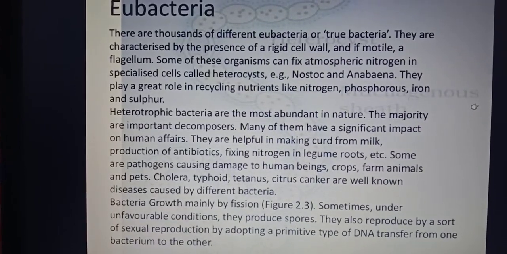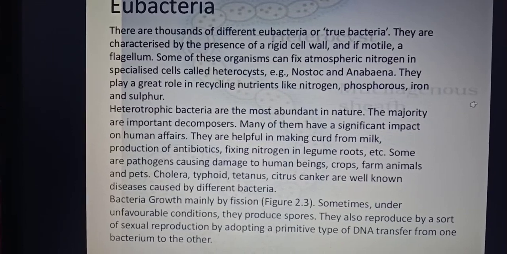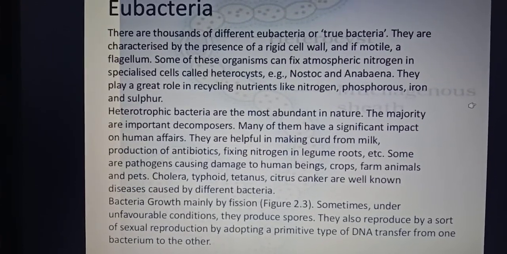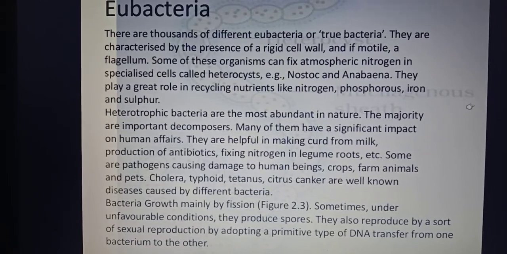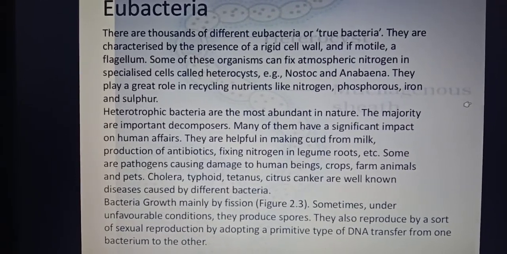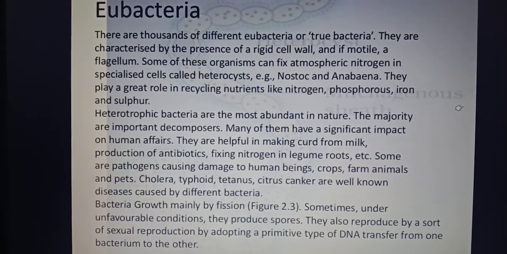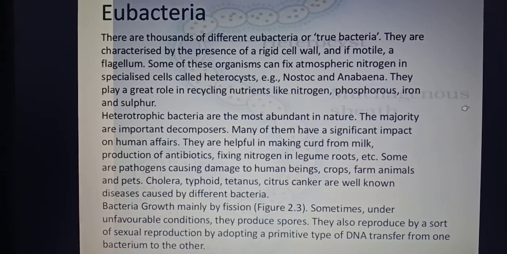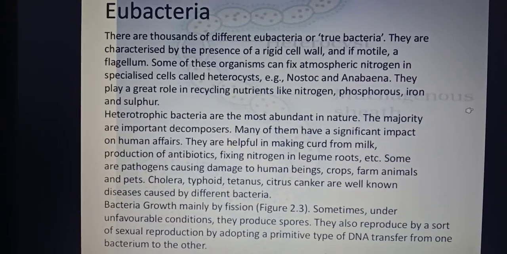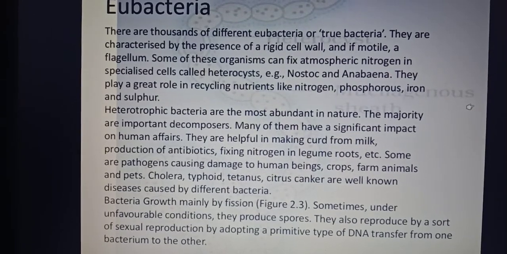If some bacteria have positive effects on human life, some have negative effects, like being pathogens of serious diseases. They not only cause diseases in human beings, but also affect crops, pet animals and farm animals. Some bacterial diseases are cholera, typhoid, tetanus, and citrus canker, which is a plant disease.